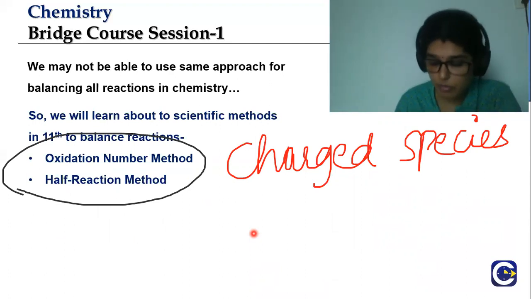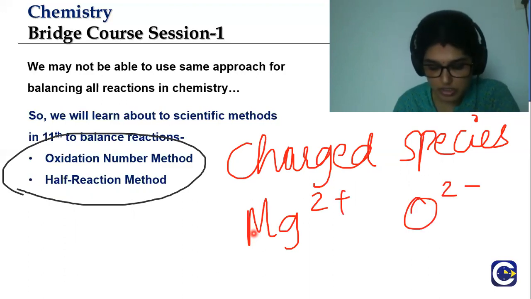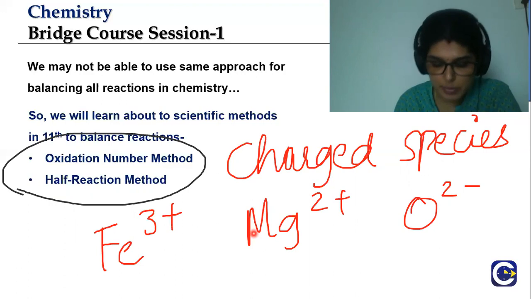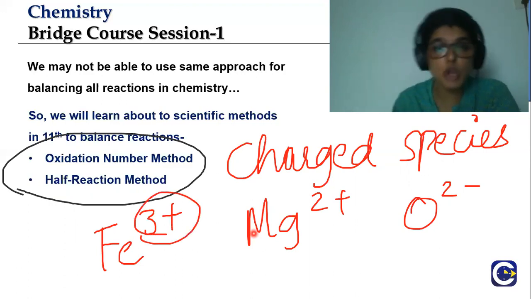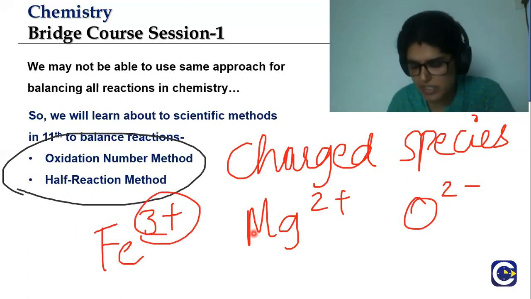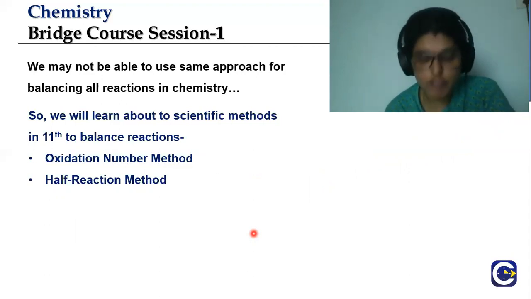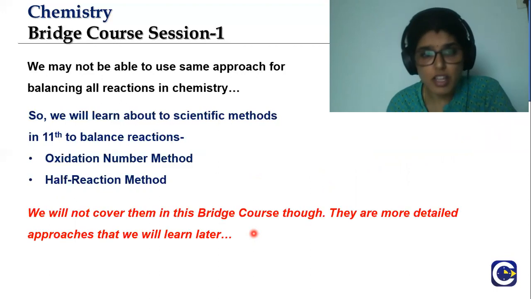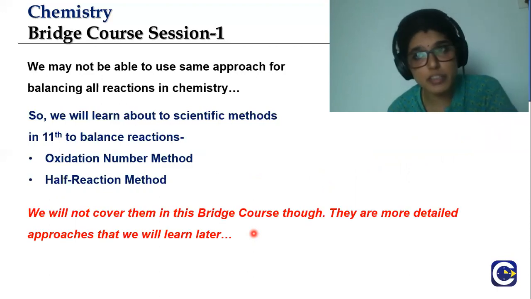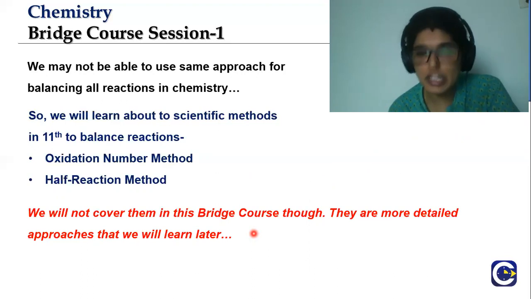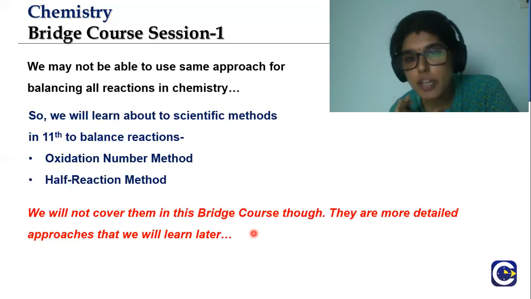So we'll have these kinds of atoms in redox species. There will be a number of charged species where the charge has to be balanced, and also the number of atoms needs to be balanced. So following a simple hit and trial method will not be easy for balancing a redox reaction. So we use different kinds of methods. But these methods are not going to be covered in the bridge course. You'll be learning them in your 11th and 12th. Here we are concentrating only on balancing of chemical reactions.